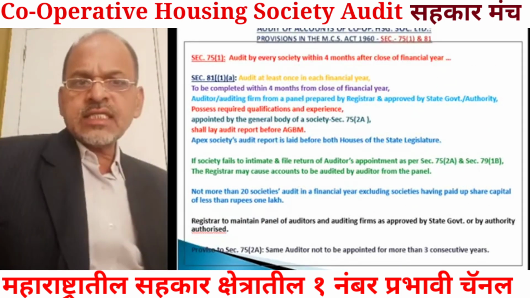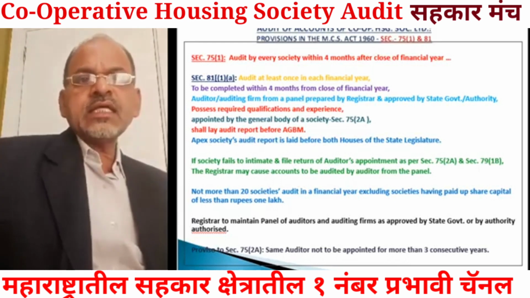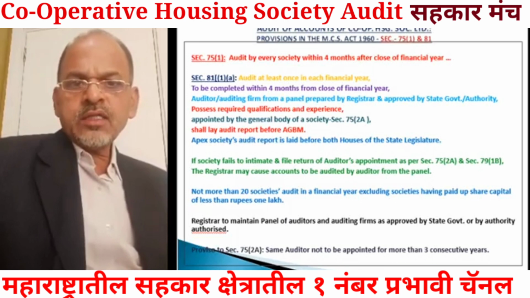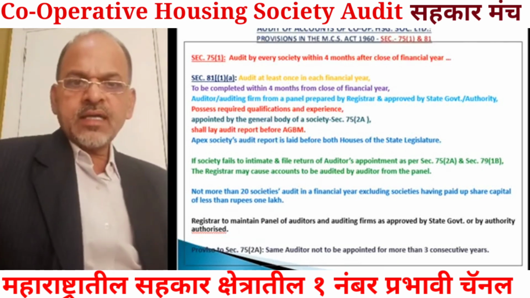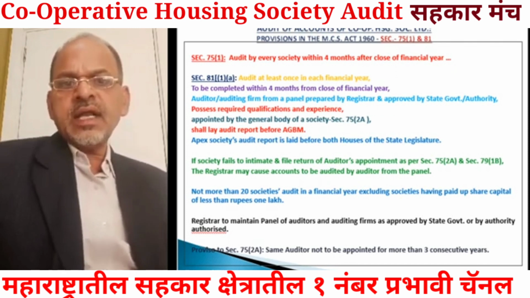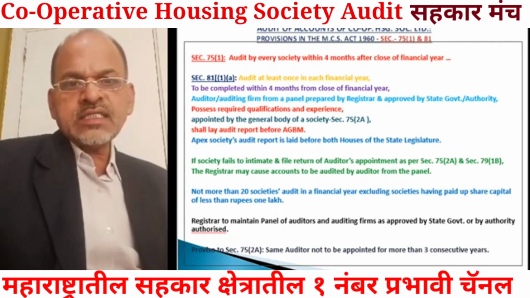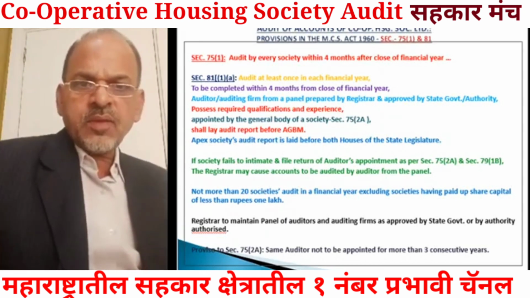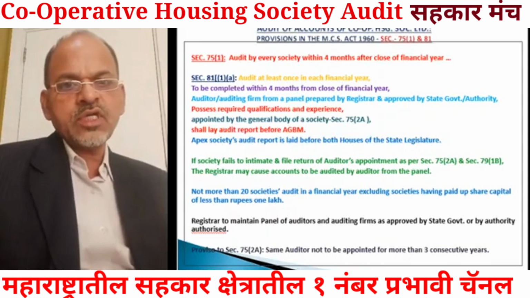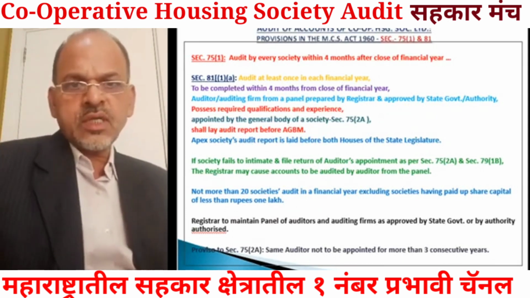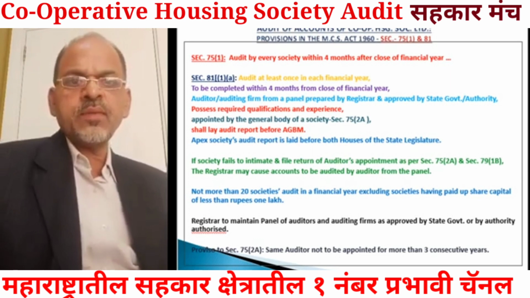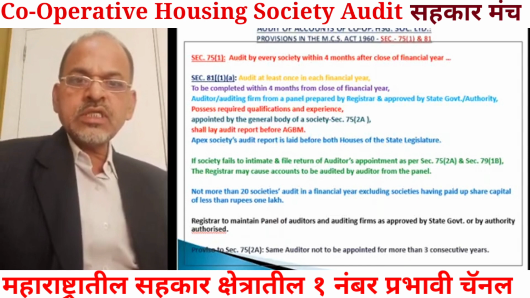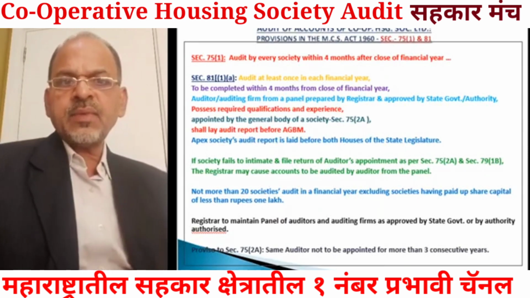Now, section 75 mainly provides for the annual general body meeting, but there is a provision regarding audit as well under section 75(1) of the Maharashtra Cooperative Societies Act 1960. Here we will not see the other provisions, we will see them in the topic annual general body meeting. Here we are concerned with the topic audit, so we will see what the provision regarding audit is under section 75(1).